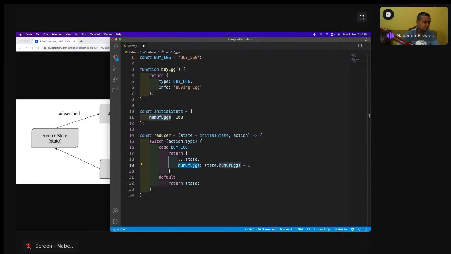Okay, so now we will have the main logic of the Redux. Redux store and all these things we are going to have, and for that we need some functions, some imports from Redux. So let us do that.